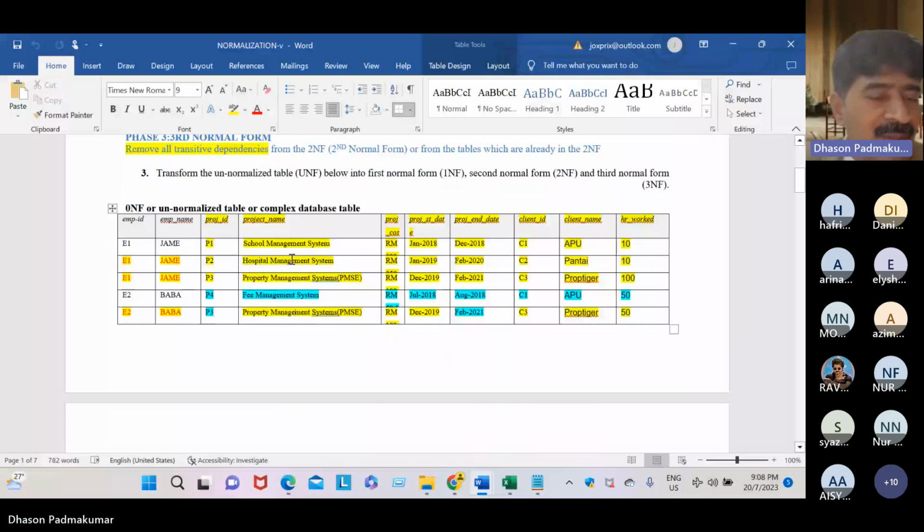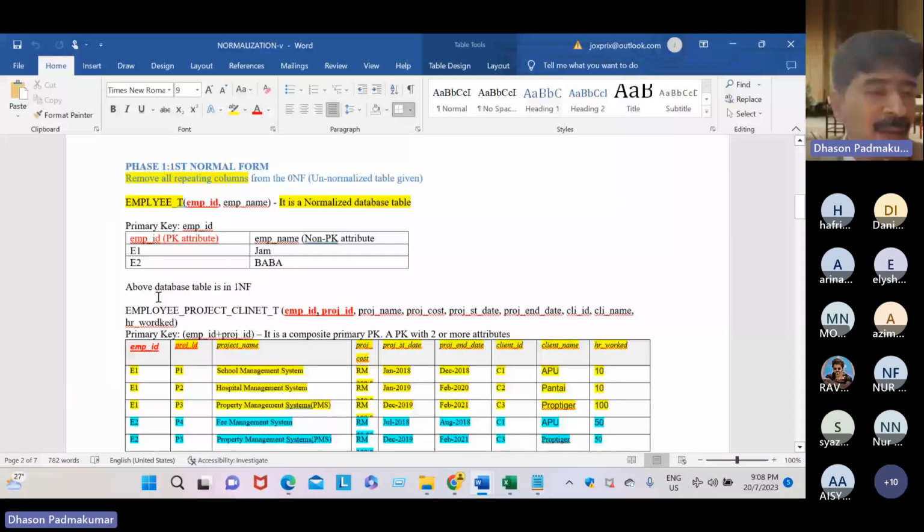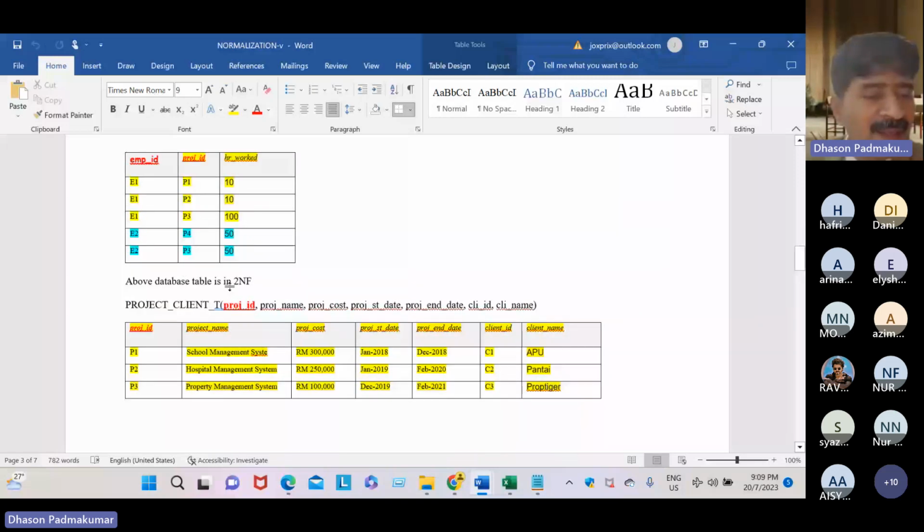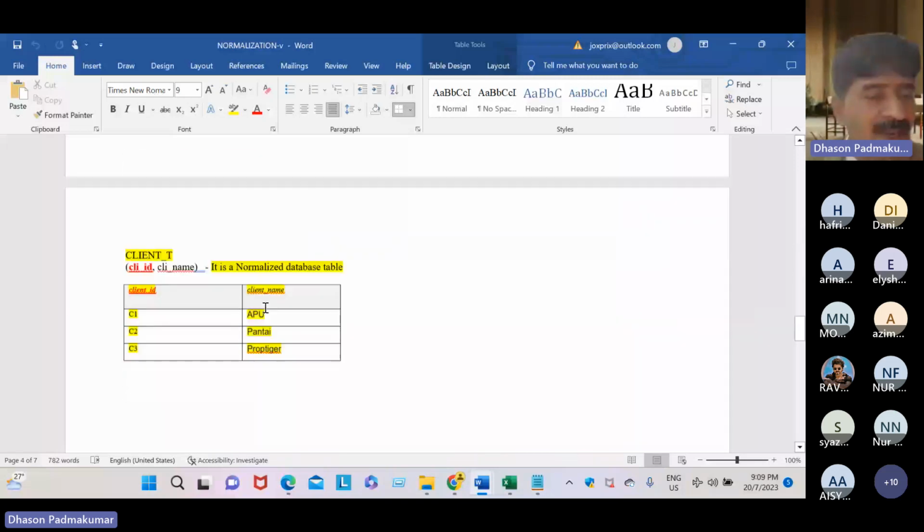See, dear student, this is an unnormalized table, and we applied the normalization process, and finally it transformed into smaller tables like this. At the end, I will show you. See, below are the normalized tables.